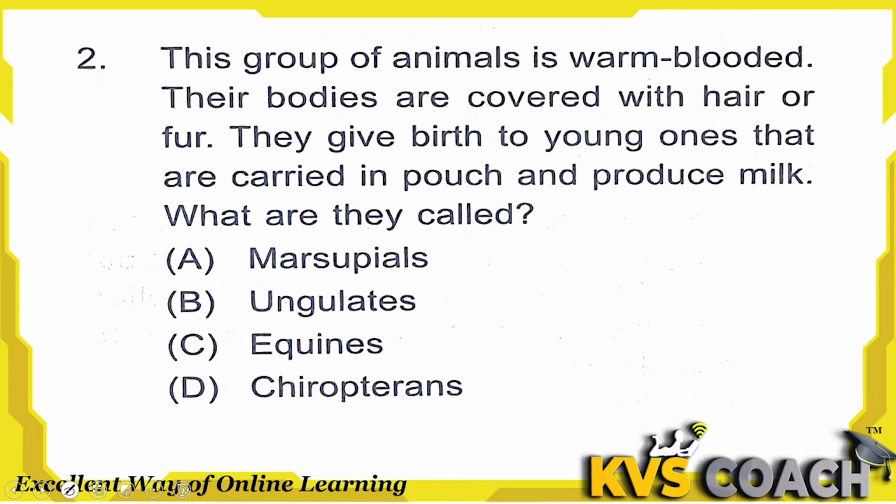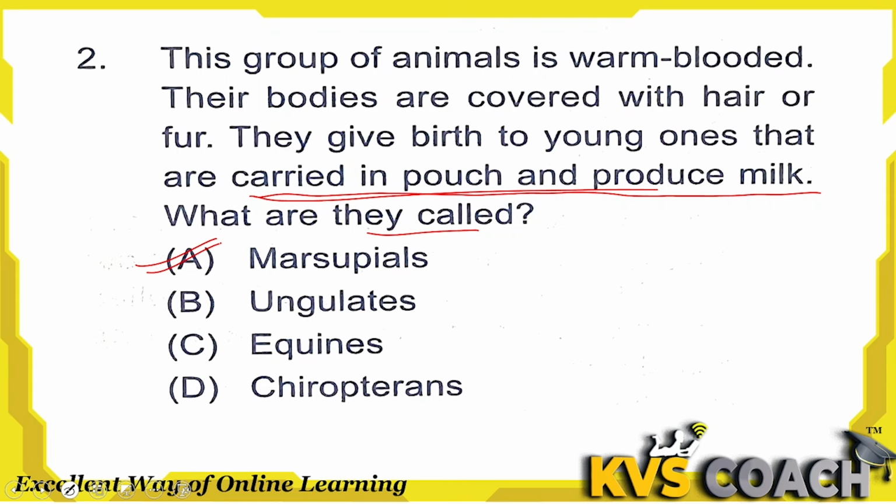Next question is, the group of animals is warm-blooded. Their bodies are covered with hair or fur. They give birth to young ones that are carried in a pouch and produce milk. After this line I think you can guess the animal name. But what is this type of category called? After this line you can make a picture in your mind, that is kangaroo. Koala is also this type of animal. They also carry their baby in the pouch. These types of animals are called marsupials. Option A is the right answer here.